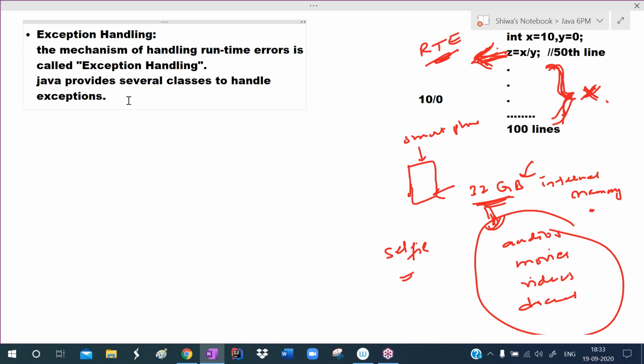If it is not showing that message to me, I would continue my session, but no one would hear me and no one can see my screen. So whenever the network is disconnecting, GoToTraining displays a message to me. So this is a runtime problem. If the network is disconnected, I cannot communicate with you, so automatically my application displays the message, network disconnected. With that, I understand, oh, the network is disconnected, so I re-establish the network.